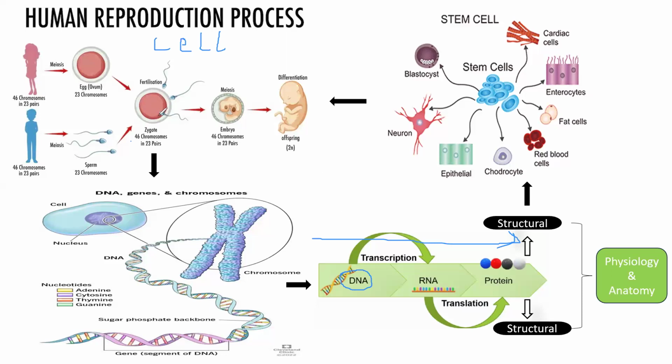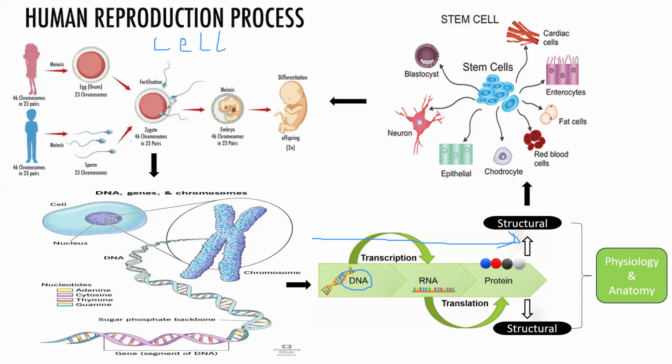Remember, a zygote cell is an undifferentiated cell. When we say undifferentiated cell, it means that it's a cell that has not fully differentiated itself.